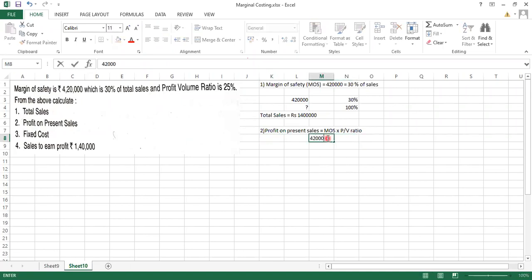So 4,20,000 into 25%. Find out. 4,20 का 25%, which will be equal to rupees 1,05,000.